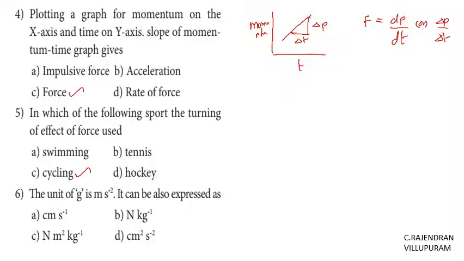The unit of g is m s minus 2. It can also be expressed as cm s minus 1, N kg minus 1, N m square kg minus 1, cm square s minus 2. How will you find this answer? We know W is equal to mg. The unit of weight is Newton and mass is kilogram into g. Therefore, g is equal to Newton per kilogram, or otherwise we can write N kg minus 1. So the correct answer is N kg minus 1.